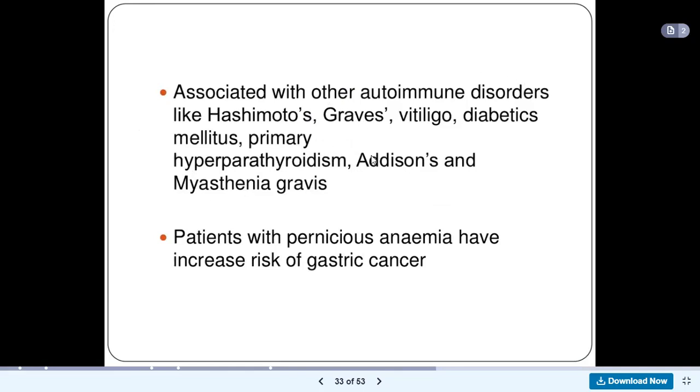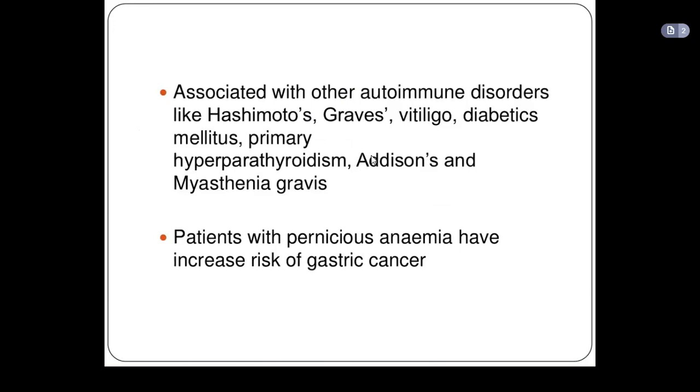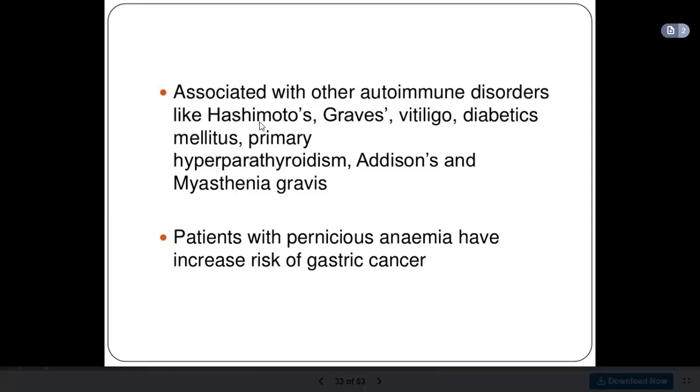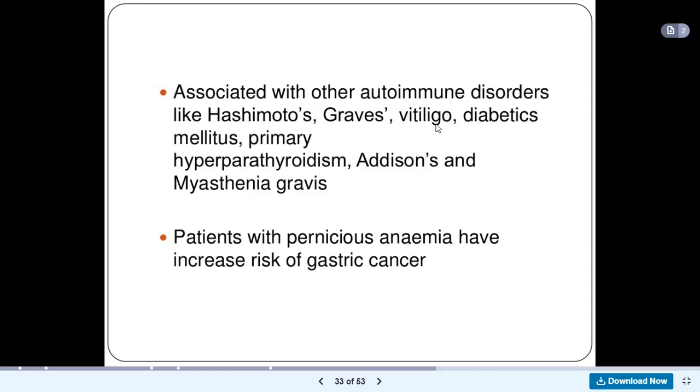So if that patient has antibodies destroying his parietal cells, it means that there is also a possibility that the patient is also having antibodies destroying the thyroid gland, or destroying the islets of Langerhans, leading to diabetes mellitus, or the parathyroid gland. So anybody with pernicious anemia could also have Hashimoto's thyroiditis, Graves' disease, vitiligo, diabetes mellitus, primary hyperparathyroidism, Addison's, and myasthenia gravis. So remember, well, you will do this later in higher classes, okay?